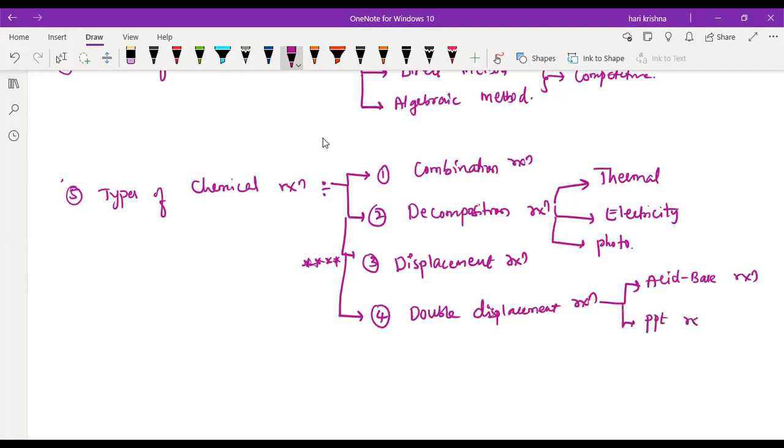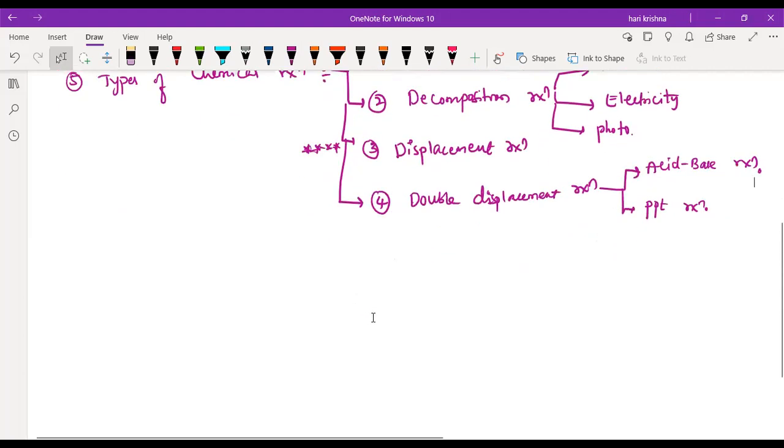The neutralization reaction you mentioned comes under the acid-base reaction. So these are the two different types under double displacement. The next one.